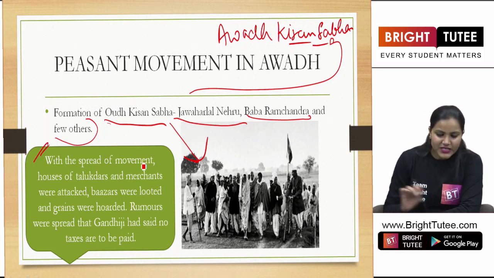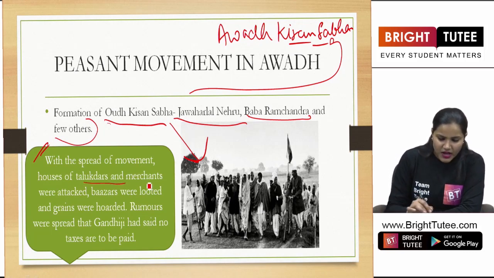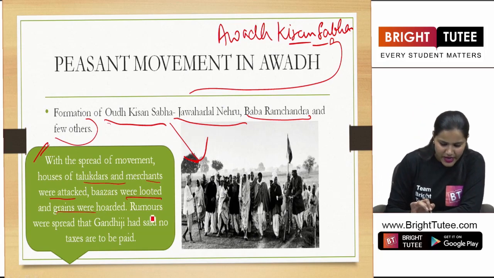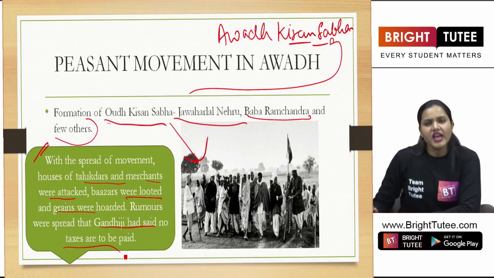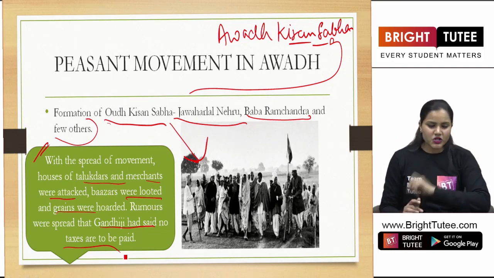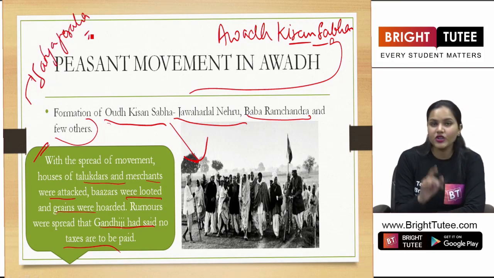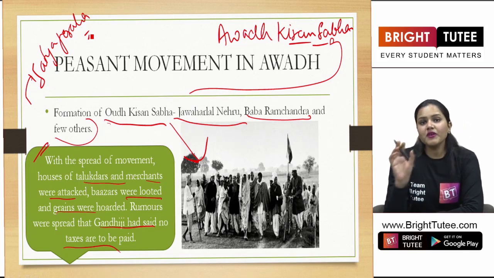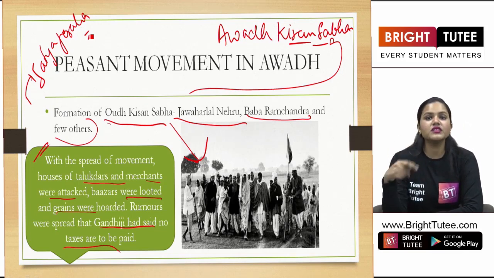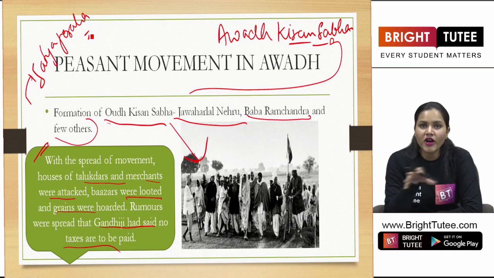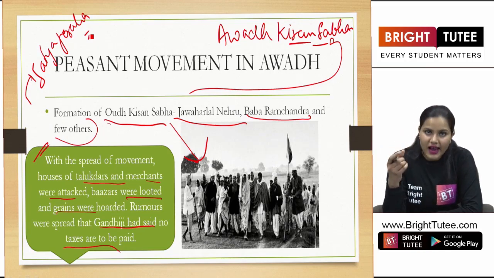Here we see that with the spread of the movement, houses of talukdars and merchants were attacked, bazaars were looted, and grains were hoarded. They were kept stacked in other places. Rumors were spread that Gandhiji had said no taxes are to be paid. Now, what are we seeing here, students? At first, you learnt about how a Satyagraha movement was launched by Gandhiji in the non-cooperation movement. But here we are seeing the case study of Awadh and the situation of peasants for whom the non-cooperation movement meant to boycott the talukdars and the landlords.